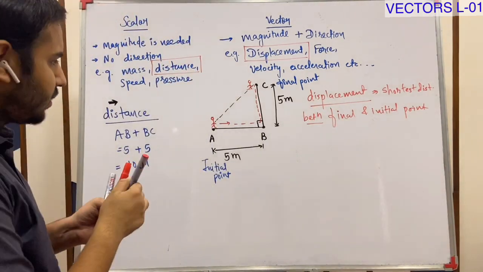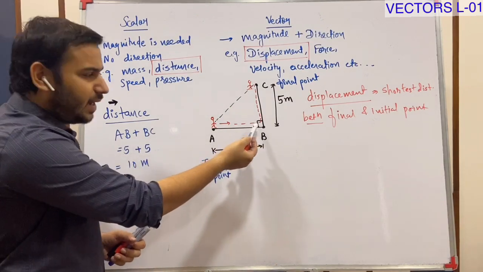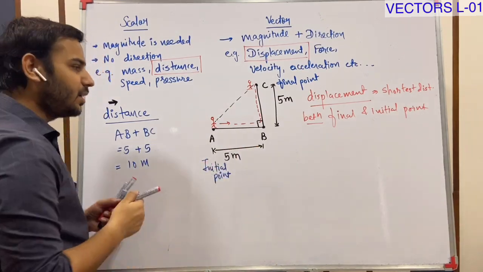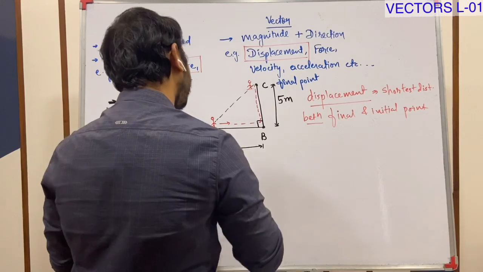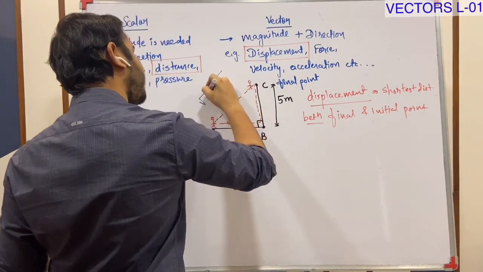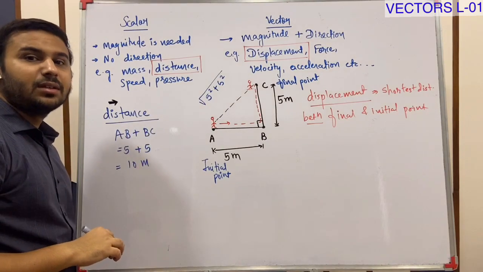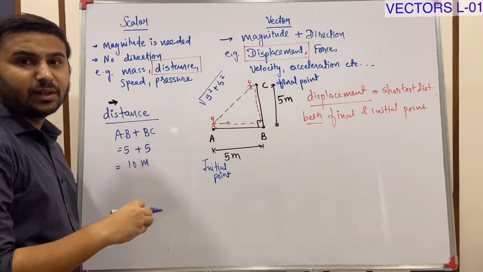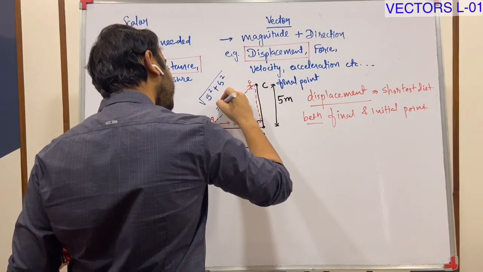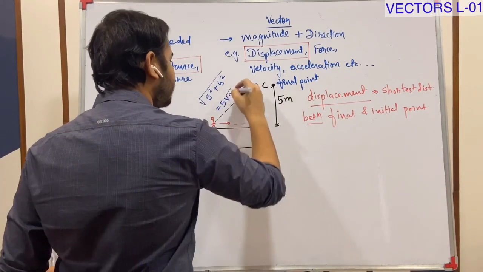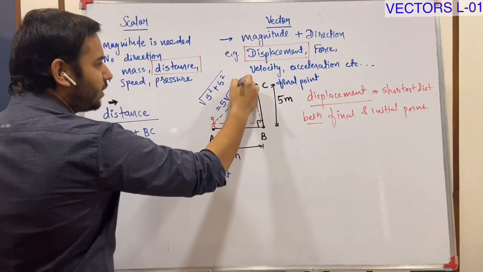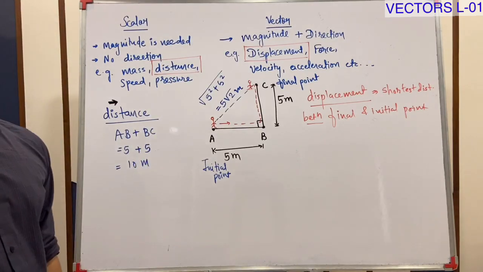The shortest distance is what? You must know this is 90 degree. So according to Pythagoras law, this distance will become 5 square plus 5 square, 25 plus 25, 50, or you can say 25 into 2, which is 5 root 2. Easy. Okay, 5 root 2 meter.